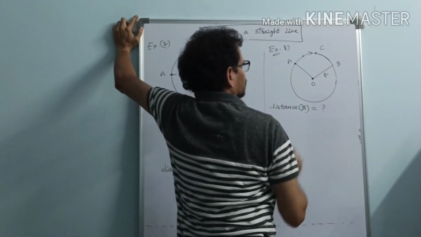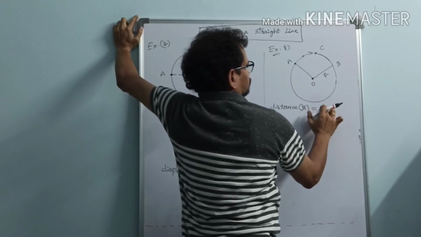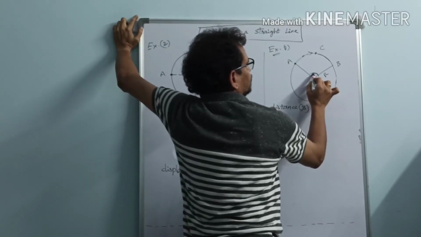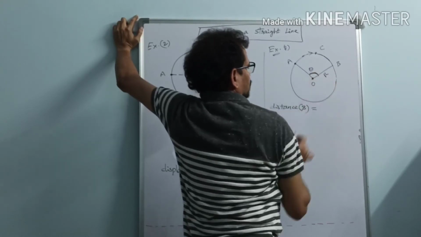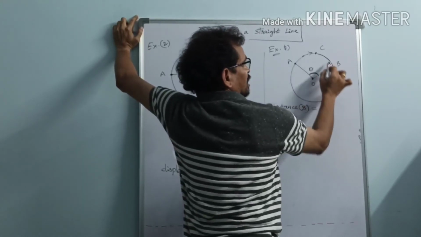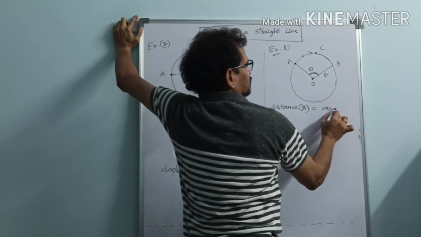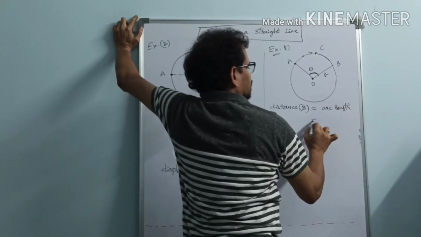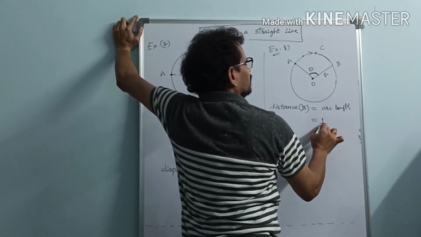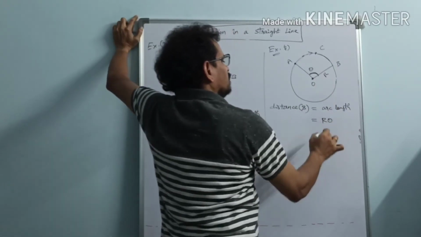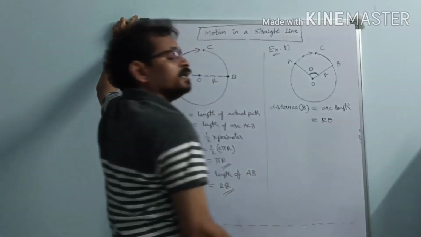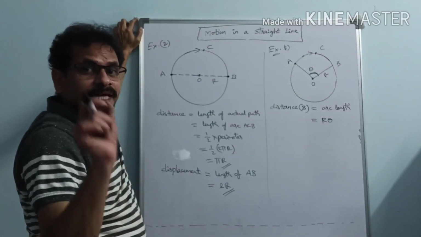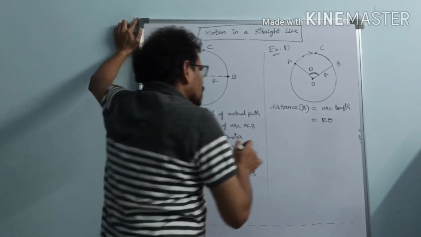Let us find it here. Suppose this angle is theta. Then what is the distance? It is nothing but the arc length. You know arc length equals what? Radius into theta. Arc length equals r theta. So what is the distance in this case? Simply r theta.